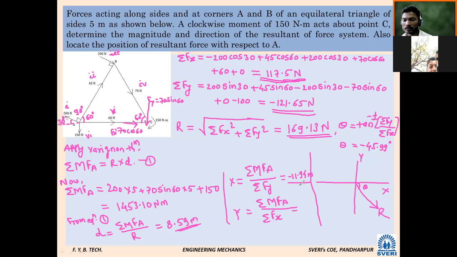Then value of Y. 12.36. Plus or minus? Plus. 12.36, unit meter. So this will be the value. Unnecessary. Why are you making a video? I don't know. Roll number 46.